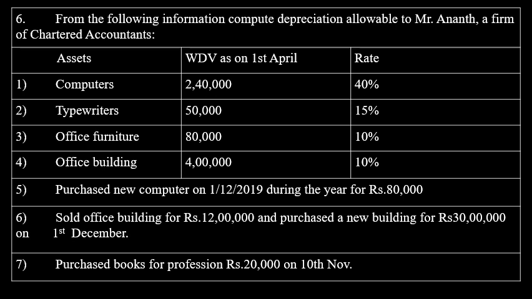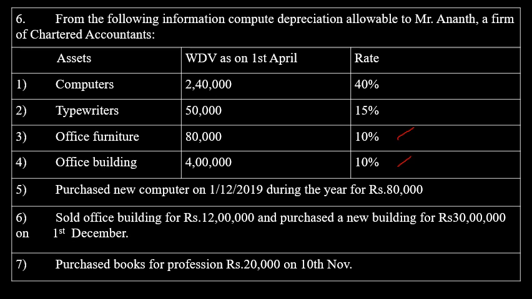The first asset is a computer, 40% rate of depreciation, then typewriter 15%, next office furniture 10% rate of depreciation, then office building 10% rate of depreciation. Say office furniture and office building, there are separate blocks of assets. Furniture is separate and office building separate. The rates of depreciation are the same, but you should not calculate together. You may get the value of depreciation same, but the assessment or method of calculation is wrong. So office furniture is a separate block and building is also a separate block.